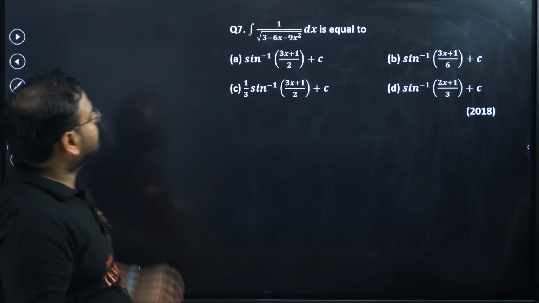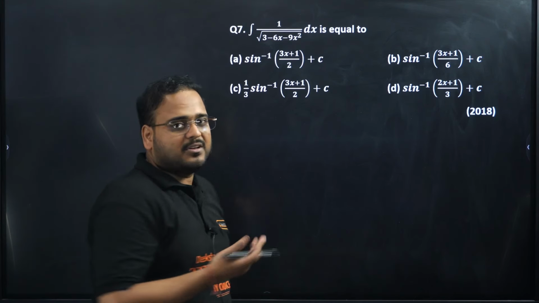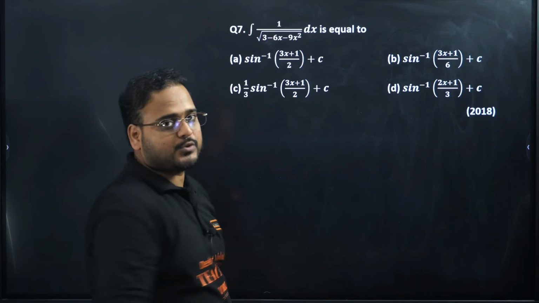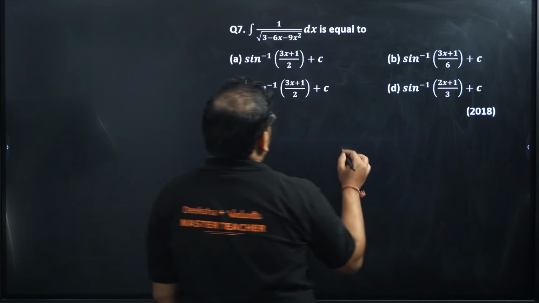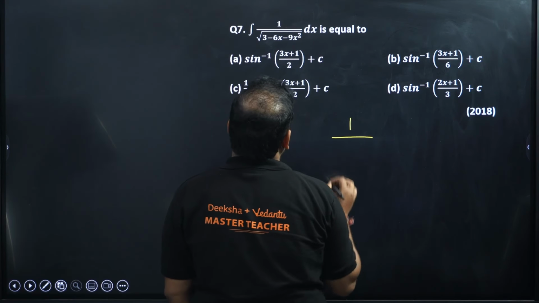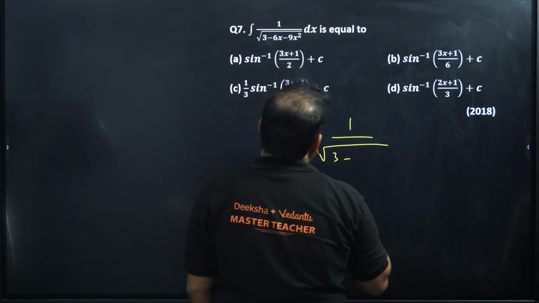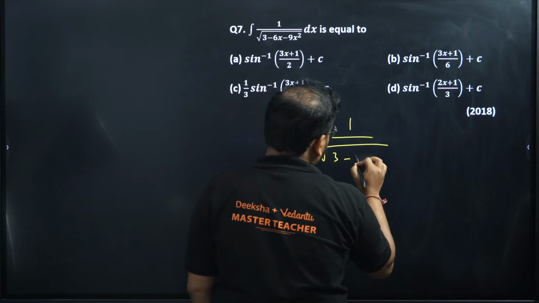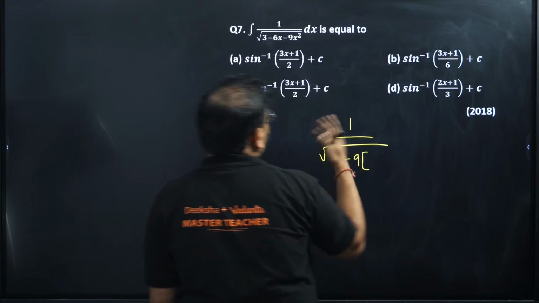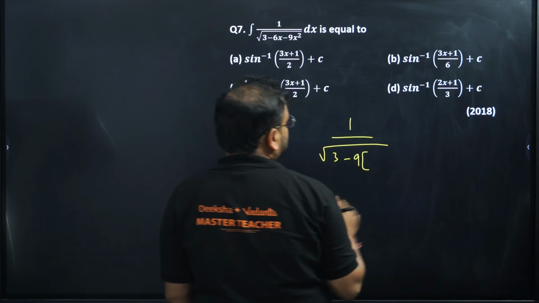Question number 7. Again, this is a particular function form. We have to make the perfect square. Let's try working on that. So we have something like this. 3 is there. I'll take minus sign common. Can I take minus 9 common? Yeah. I need to make this free from the constant coefficient. So minus 9 is common.